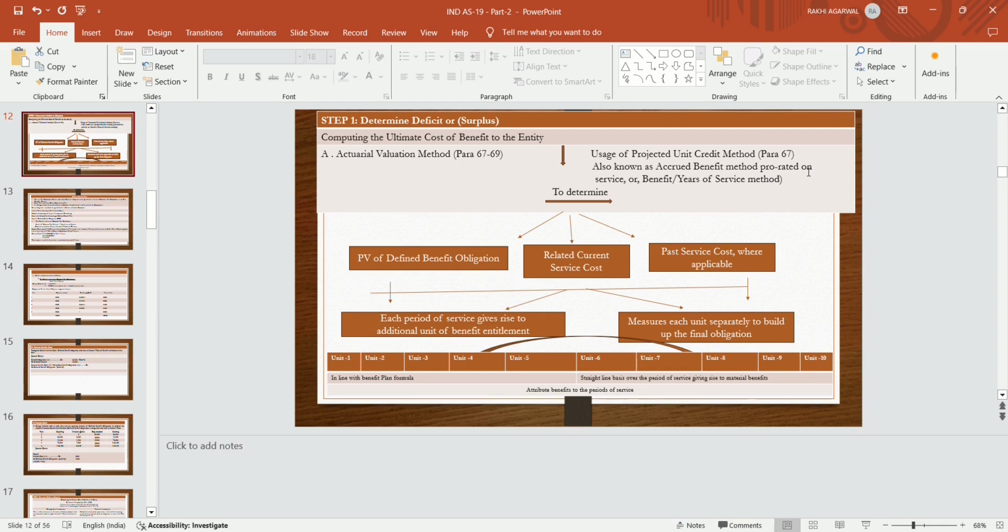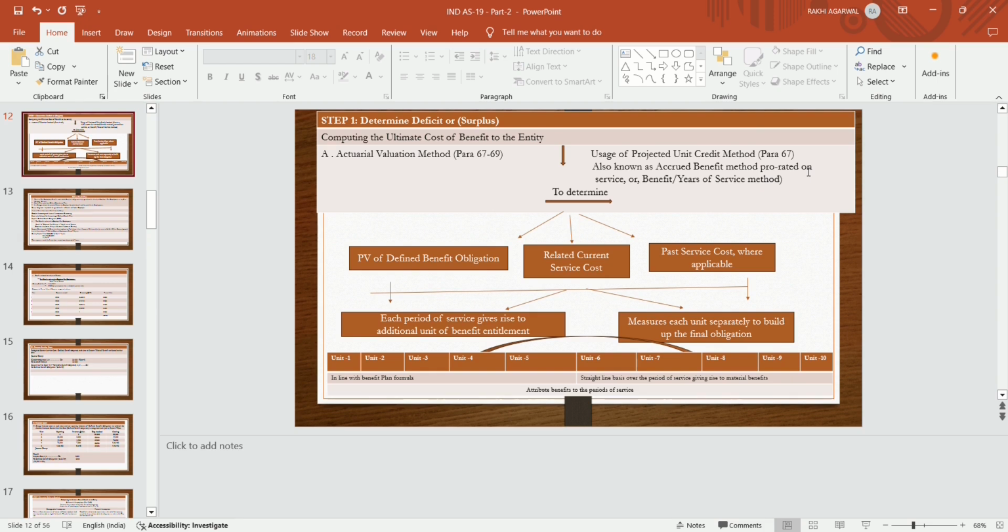Now to determine the present value of defined obligation, related service cost or past service cost where applicable, the entity has to use the actuarial method, that is the projected unit cost method, to determine the present value of the obligation, the related service cost, and the past service cost.